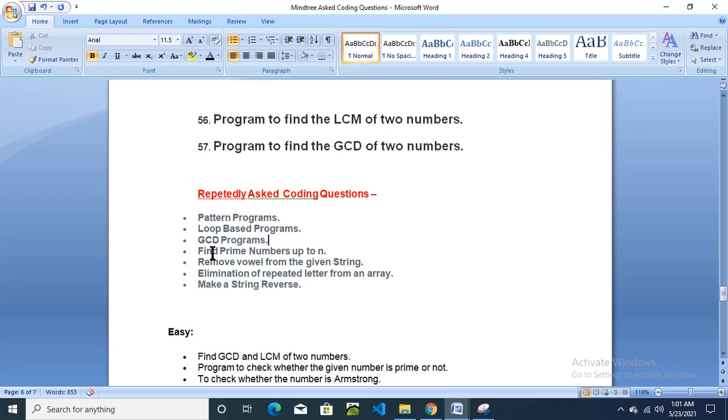The GCD program will definitely come. Find prime numbers up to n. Prime, as I said, the prime number coding question was asked multiple times. Remove vowels from the string. We just checked elimination of repeated letters in an array. Then make a string reverse.